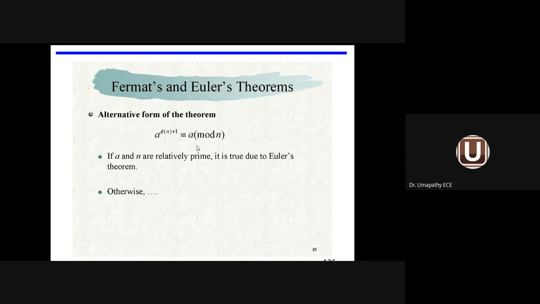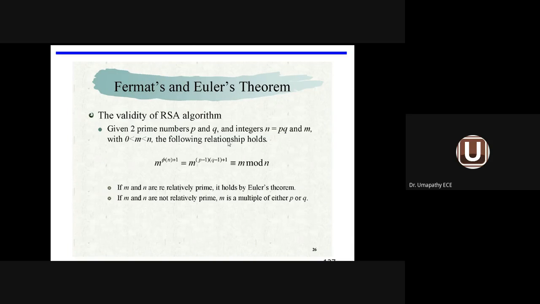Alternative form of Euler's theorem is also given: a to the power phi of n plus 1 equal to a mod n. We have seen a power phi of n equal to 1 mod n. Now adding 1 to phi of n, this is equivalent to a mod n.